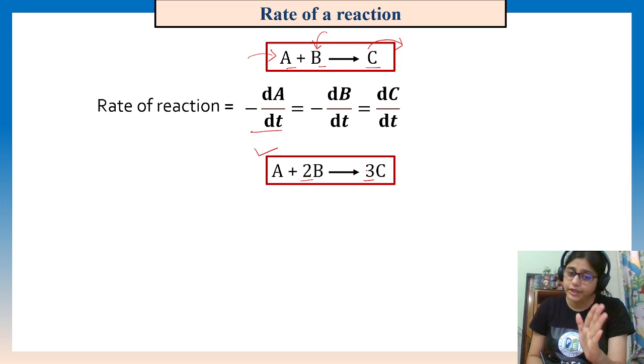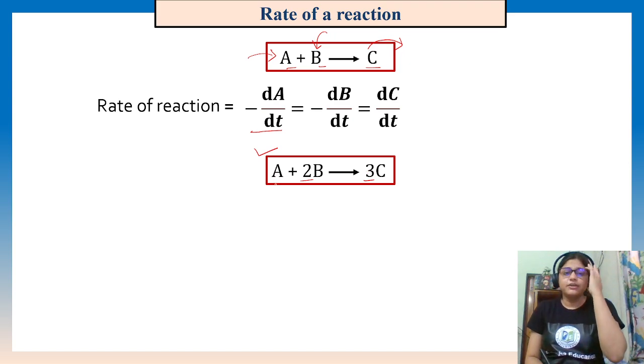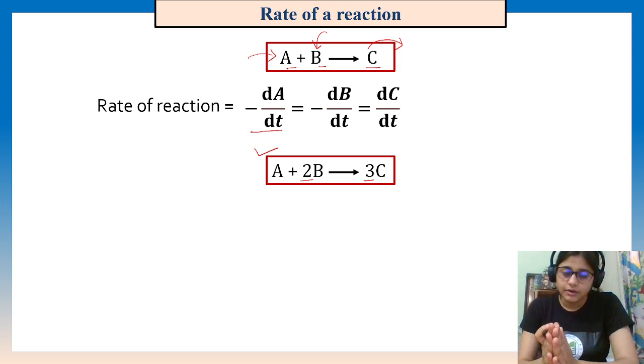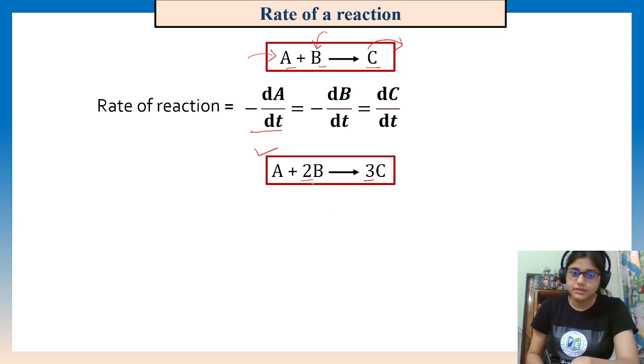Okay, or molecules. Fine. So the rate with respect to A means that when one molecule of A is given to the product, one molecule of A is lost. For one molecule of A, 2 molecules of B are lost. So a higher amount of B is lost, right?